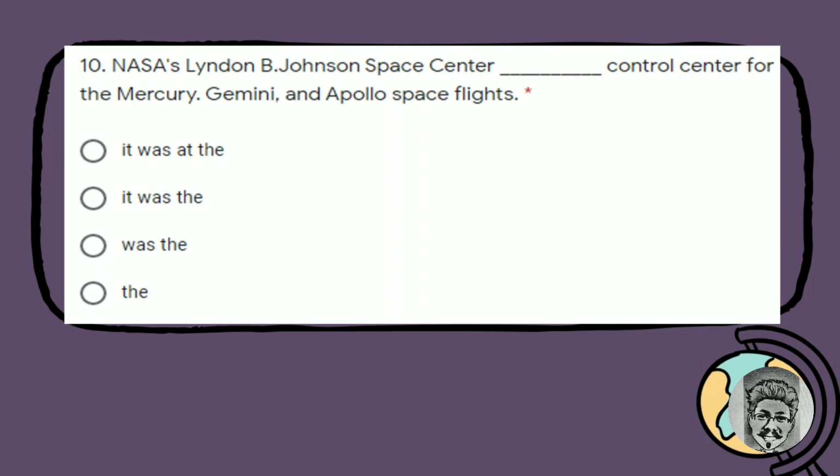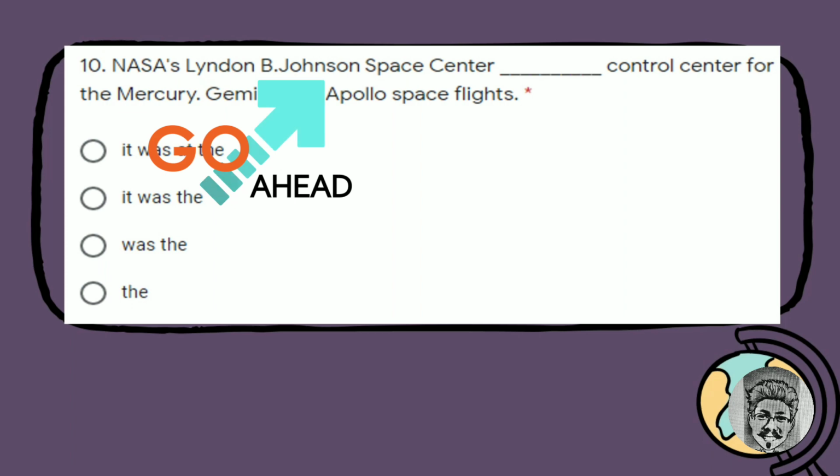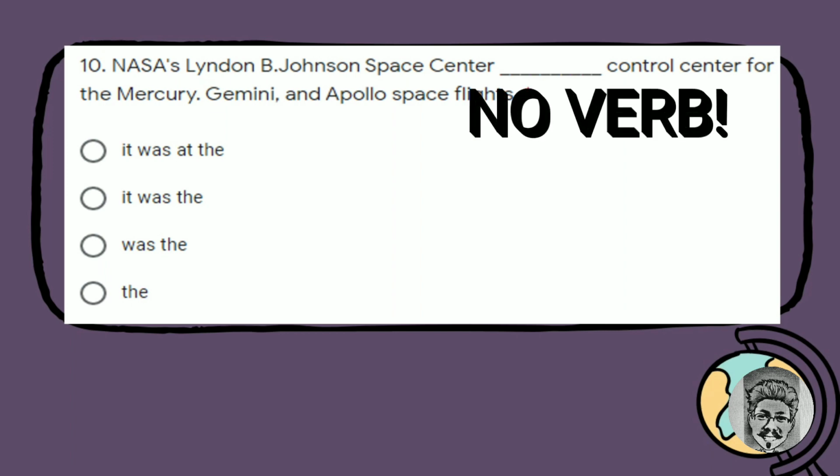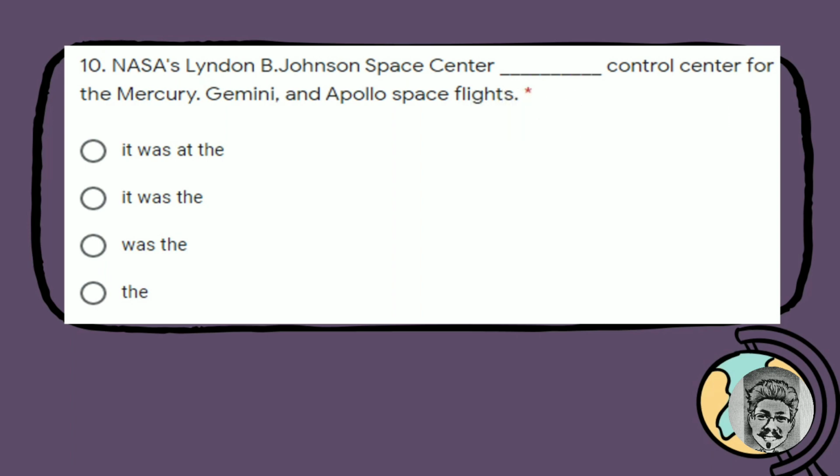And then the last, number 10. NASA's Lyndon B. Johnson Space Center, blah blah blah, control center for the Mercury, Gemini, and Apollo spaceflight. Let's analyze this sentence. Do you see any subject? Yes, obviously, NASA's Lyndon B. Johnson Space Center is the subject. Then, does this sentence have a verb? Unfortunately, no. Therefore, we have to find the verb in the options. So, we can see that the best answer is C, was the.